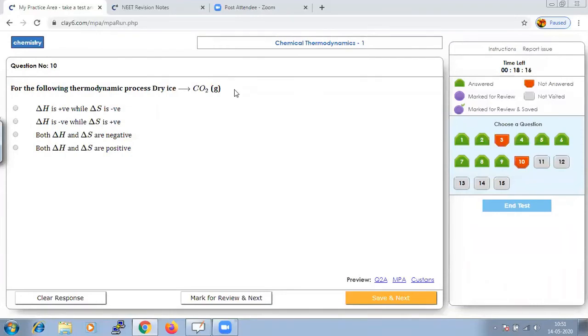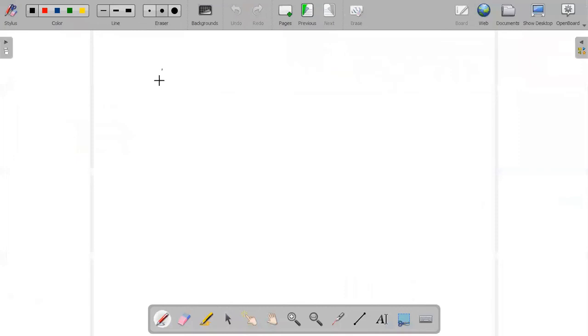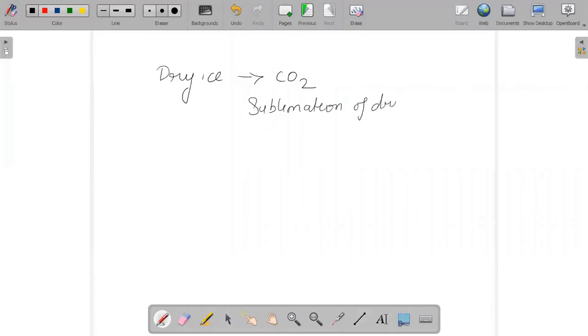So dry ice to carbon dioxide, this reaction is known as sublimation of dry ice. And delta H will be positive because when it is undergoing sublimation, heat is absorbed during the reaction.